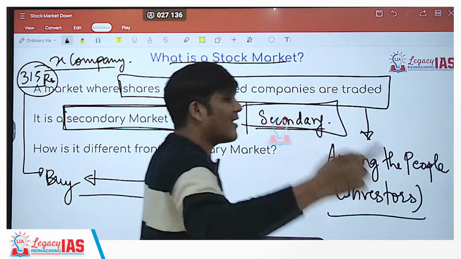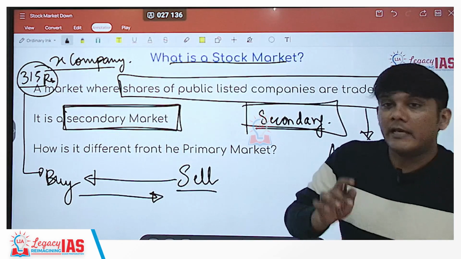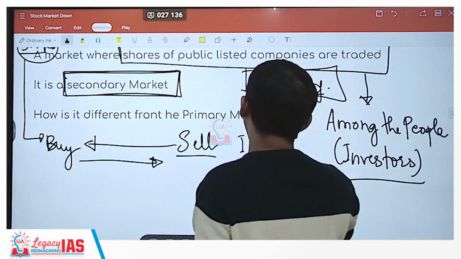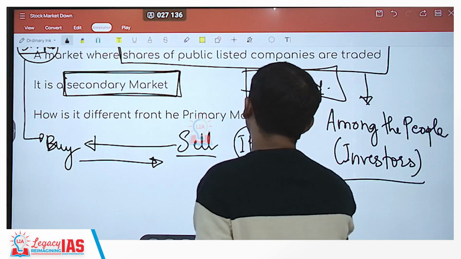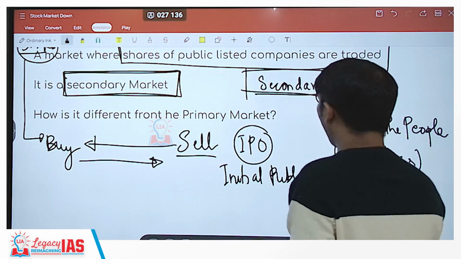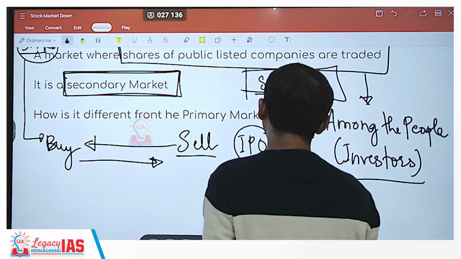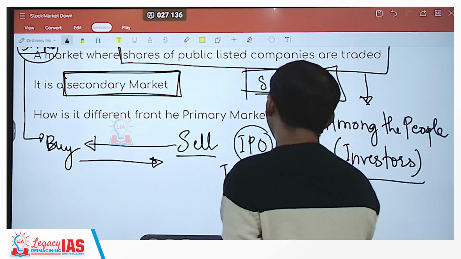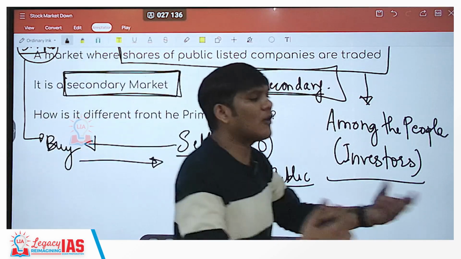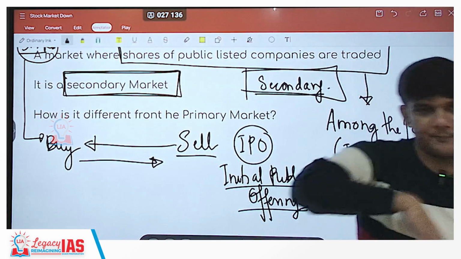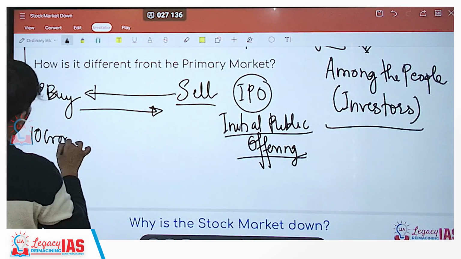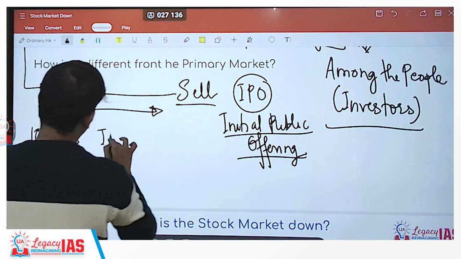Then when did the first level, or the primary trade, take place? That happens during the initial public offering, that is IPO, which is initial public offering. So the company can come up with an initial public offering. Let's say the valuation of the company is 100 crores and the company says that 10 crores I am going to source from the public. So for 10 crores worth of shares, it comes up with an IPO of 10 crores.